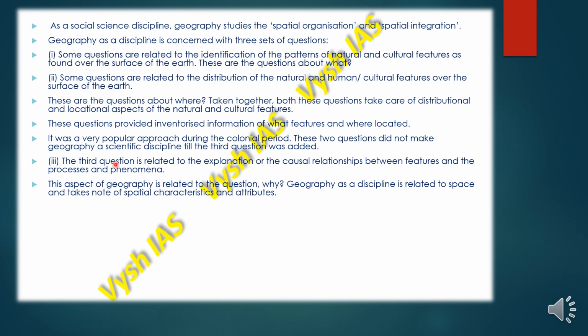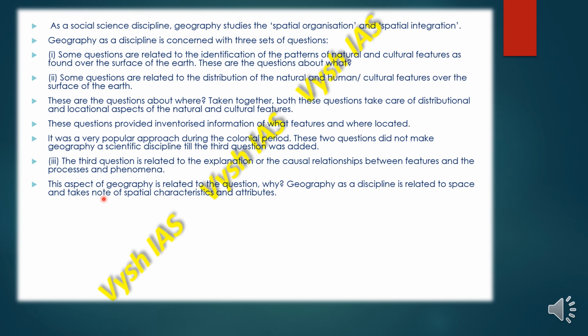So the third question is related to the explanation, or the causal relationship between the features and the processes and phenomena, like earthquakes, the shaking of the earth, the temperature rising and then decreasing, the pressure, all of this. So this aspect of geography is related to the question why. Why does this happen? Why do cyclones take place? Why do earthquakes take place? Why does it rain?